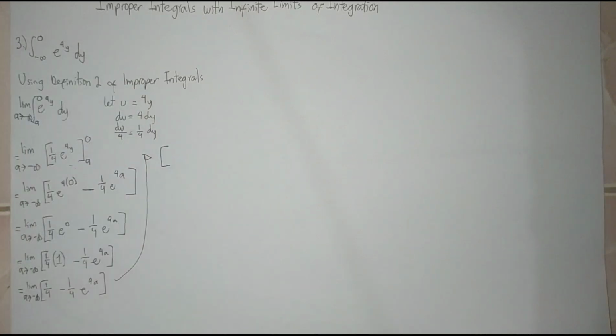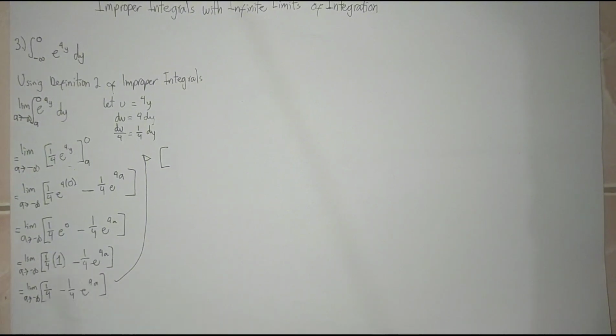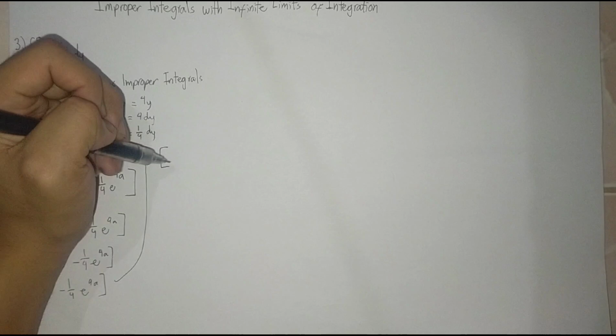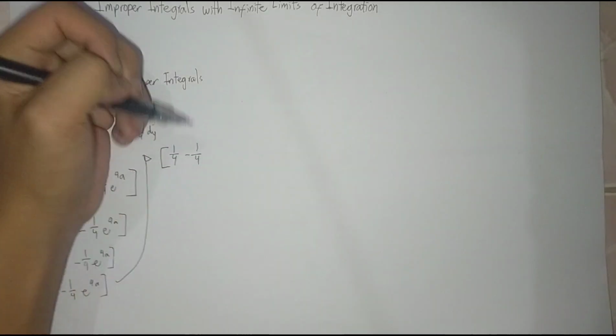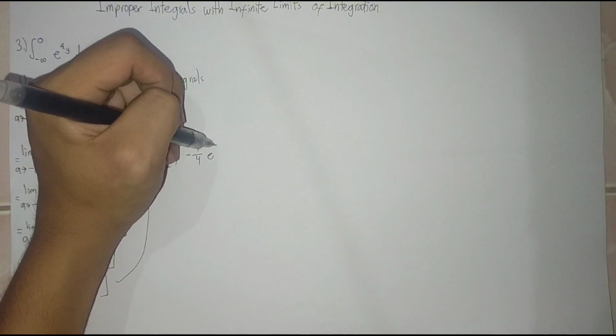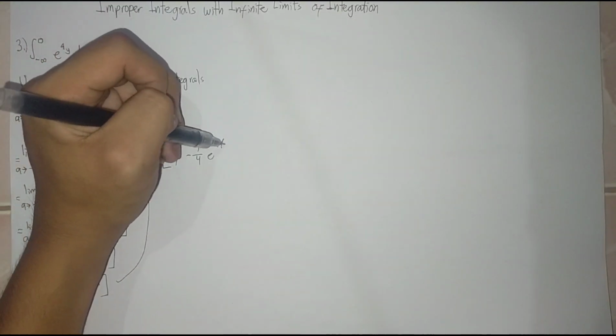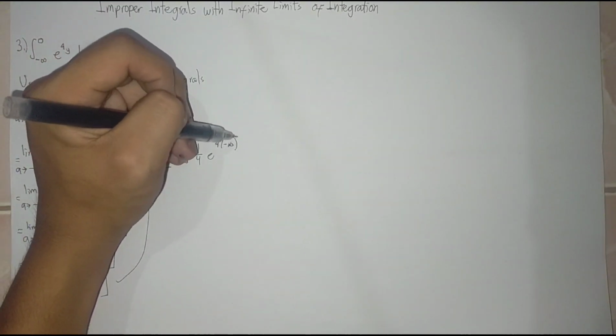So applying the limit, substituting the negative infinity for a, we have 1/4 minus 1/4 e to the power of 4 times negative infinity.